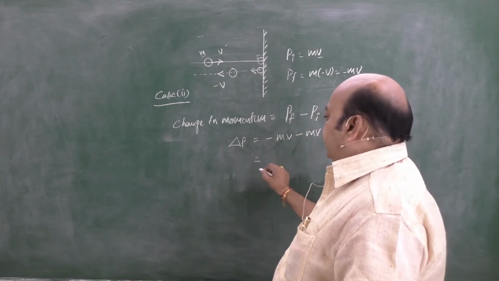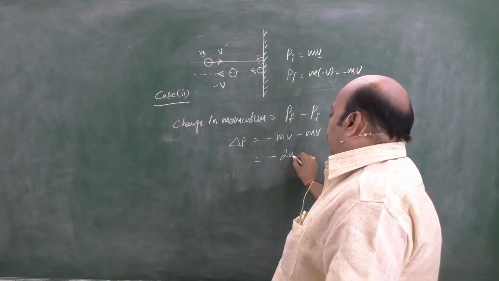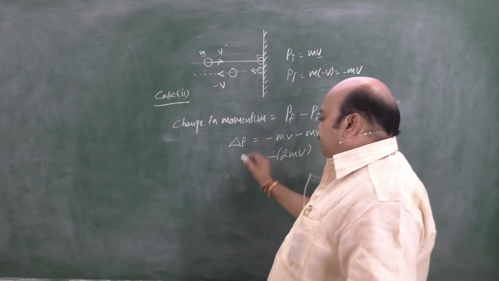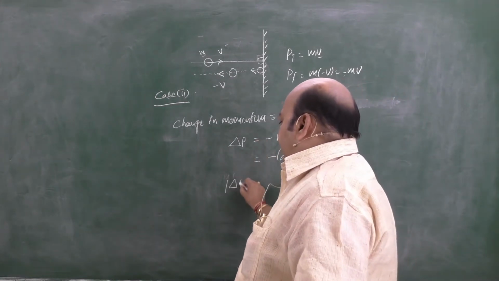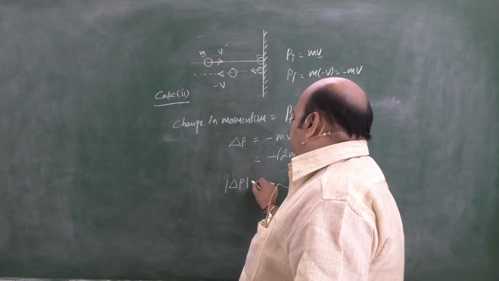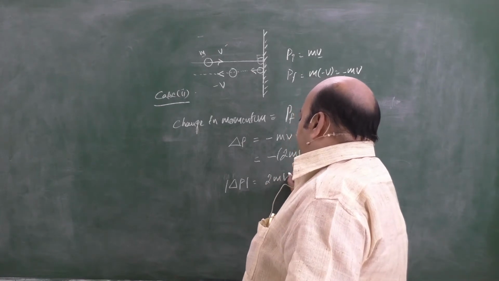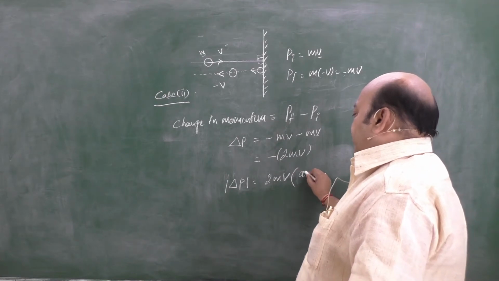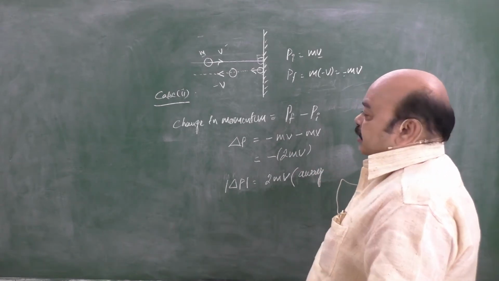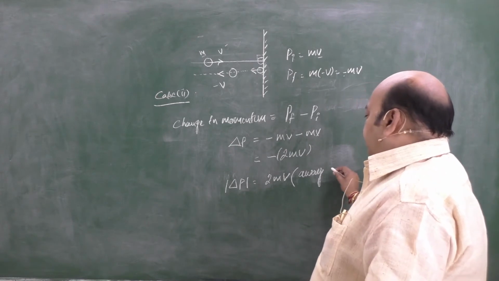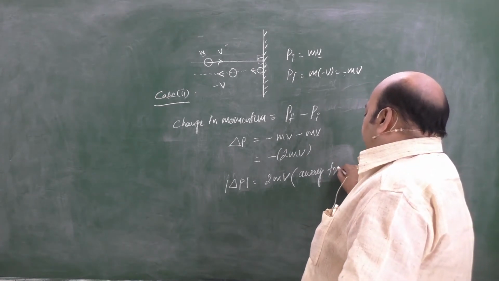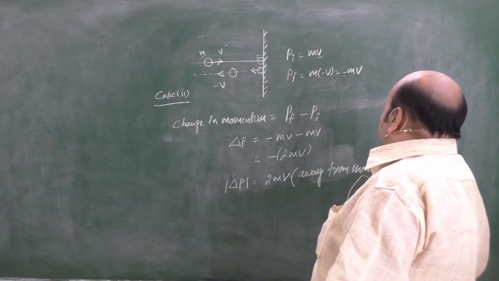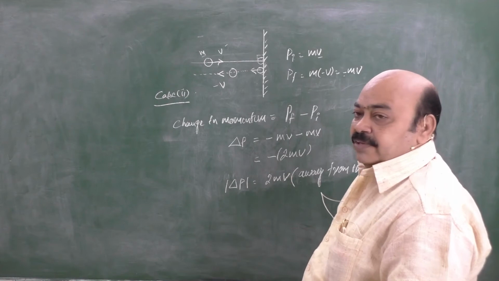Minus mv and again minus mv, nothing but 2mv. That means if we consider only the magnitude of change in momentum, we get 2mv, where this negative sign indicates away from the wall. That means the change in momentum takes place away from the wall. Positive sign towards the wall, negative sign away from the wall.